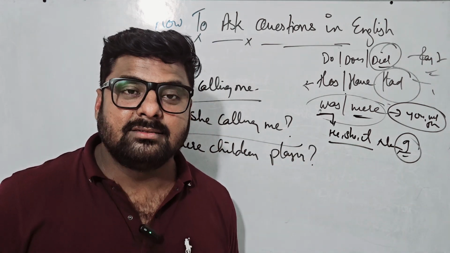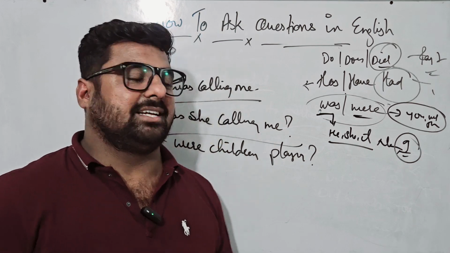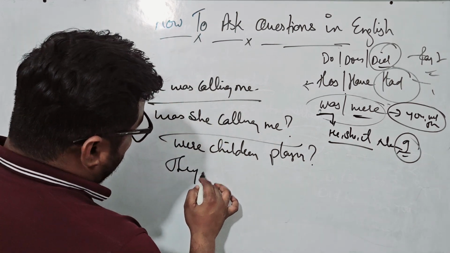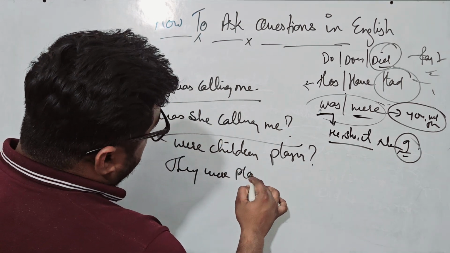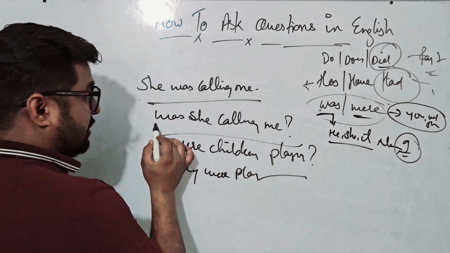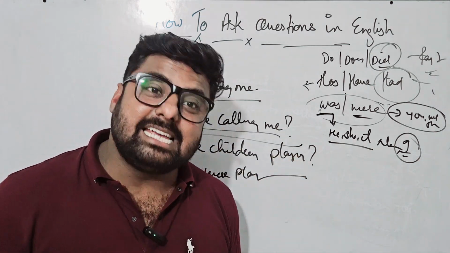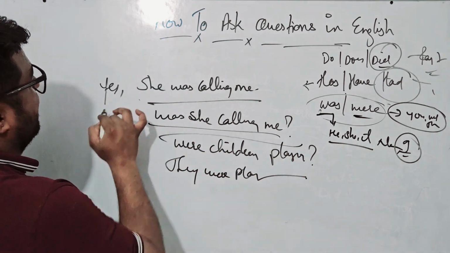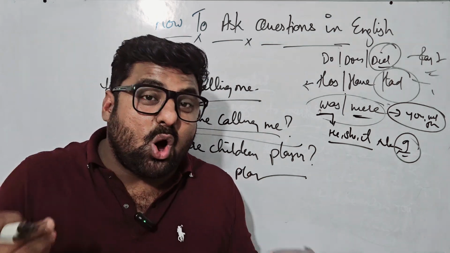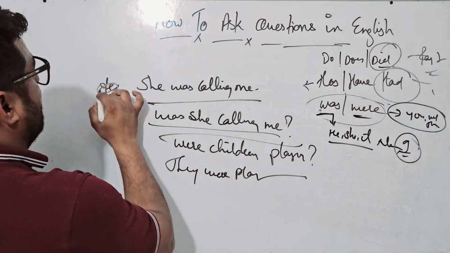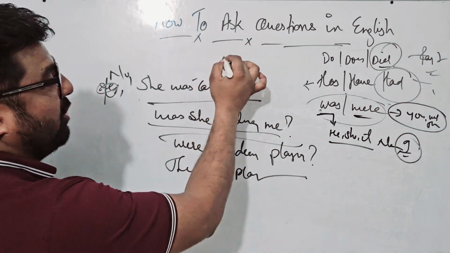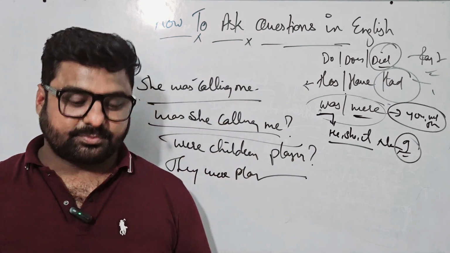Were they playing? Yes, they were playing. If you want to answer this question, they were playing. Same, was she calling me? Yes. What is the answer here? Yes, she was calling you. Or no, she wasn't calling you.